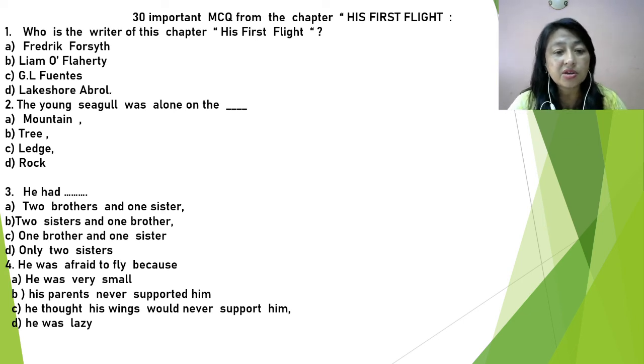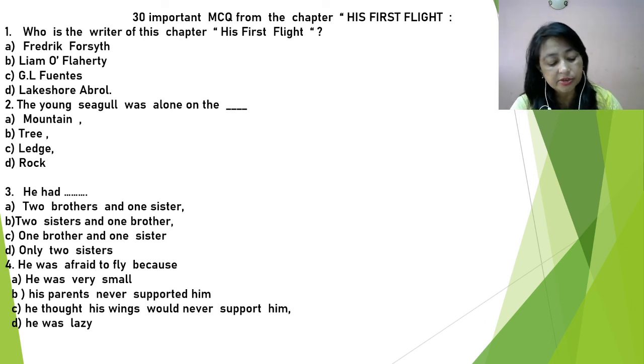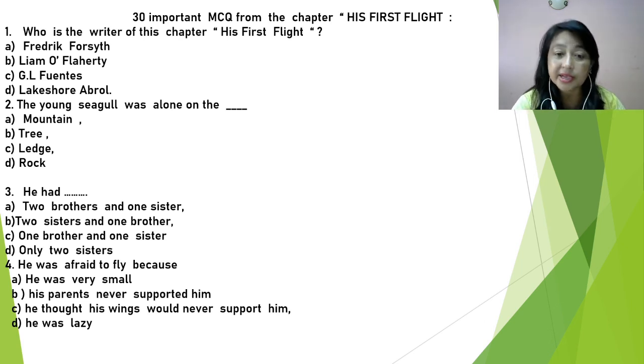The young seagull was alone on the dash, mountain, tree, ledge and rock. What is a ledge? Do you know? A narrow horizontal shelf projecting from a wall or a cliff. So, the very first line of this chapter: the young seagull was alone on the ledge. So, the answer is ledge.